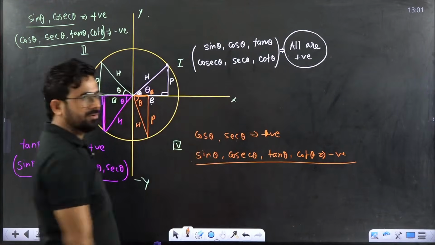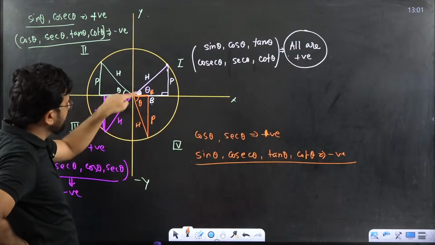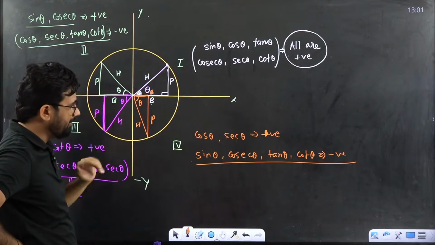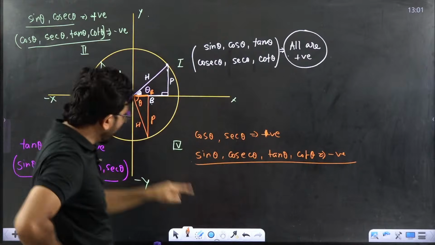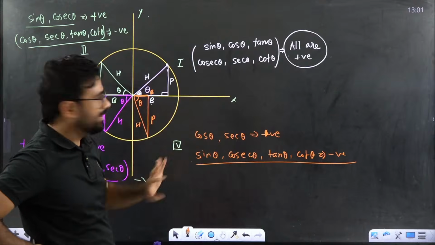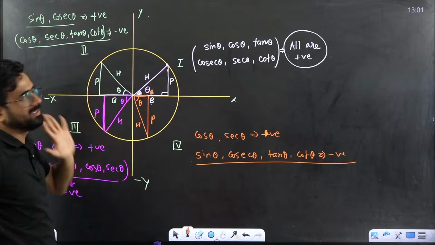I am explaining also. Sin theta is what? Perpendicular upon hypotenuse. Perpendicular is negative, then it would be negative because hypotenuse is positive. Tan theta is what? Perpendicular upon base. This is negative, this is positive, so overall negative. This is the one thing you have to understand.